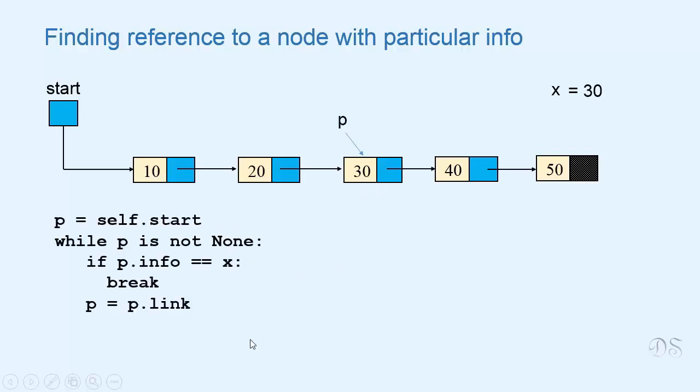This is the code that will give us reference to the node that contains value x. This loop stops when p refers to the node that contains x. And if x is not present in the list, then p will become None.